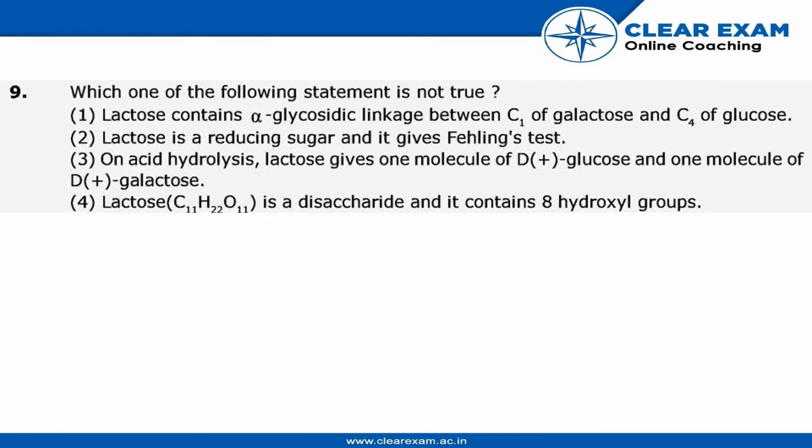So in this question, we have to find the statement which is true among the following. First statement says that lactose contains alpha glycosidic linkage between C1 of lactose and C4 of lactose glucose. Second says that lactose is reducing sugar and it gives Fehling test. Third is on acid hydrolysis, lactose gives one molecule of D(+) glucose and one molecule of D(+) galactose.